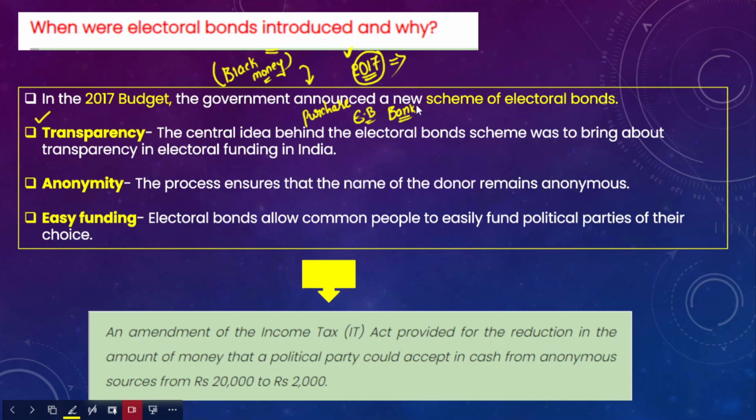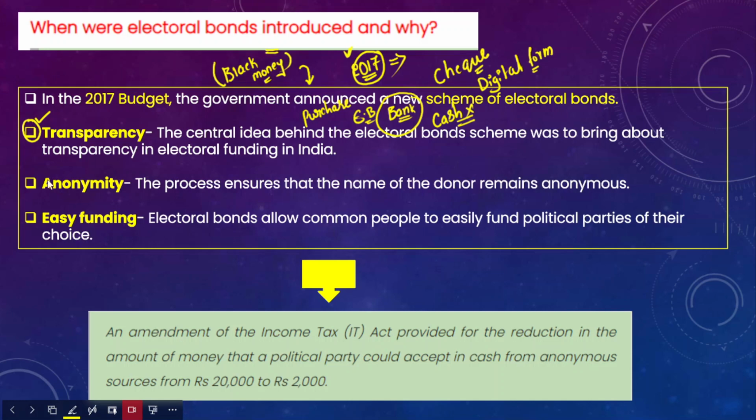And here the other condition is that you will not be allowed to purchase the electoral bond in cash. You must purchase it either by cheque or in digital form. You have to pay the necessary amount to the bank. However, you cannot use cash to purchase the electoral bond. So this will not be allowed. In this way, it will ensure more and more transparency in electoral funding in India.